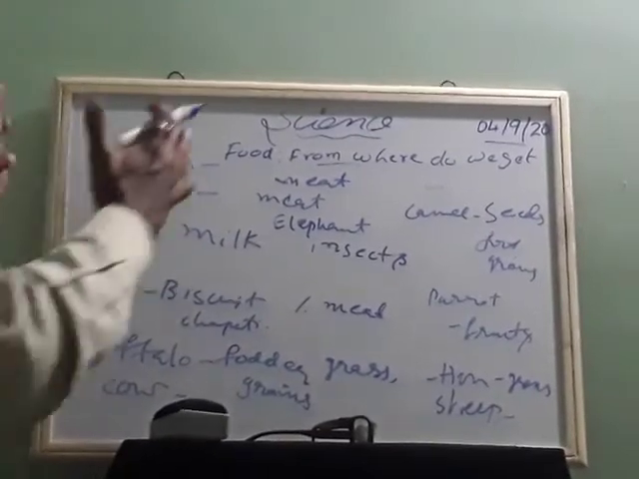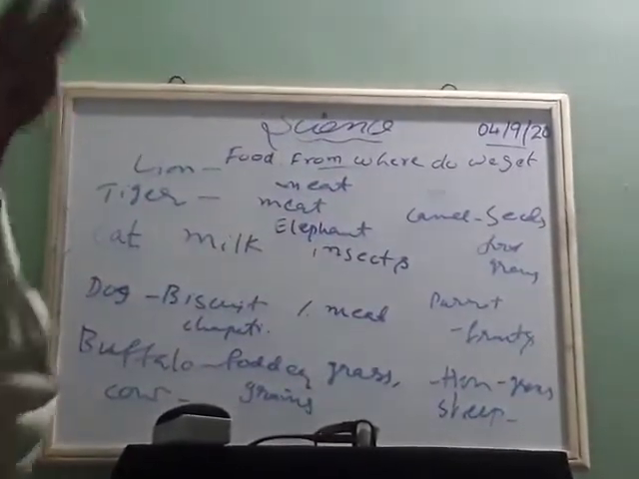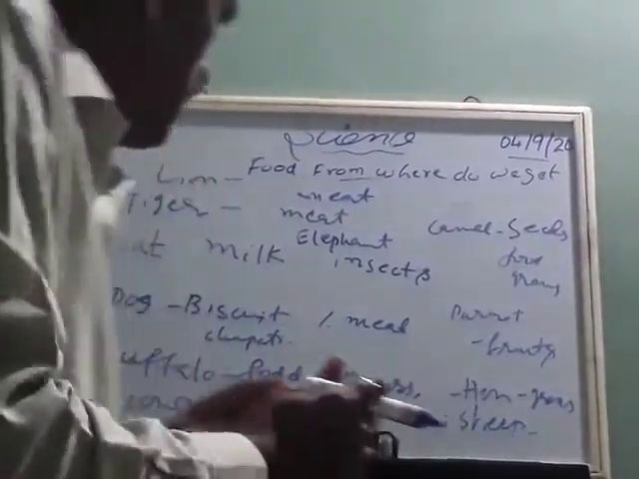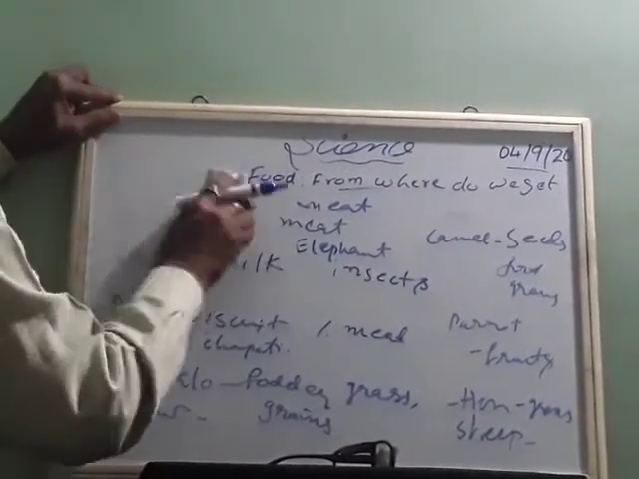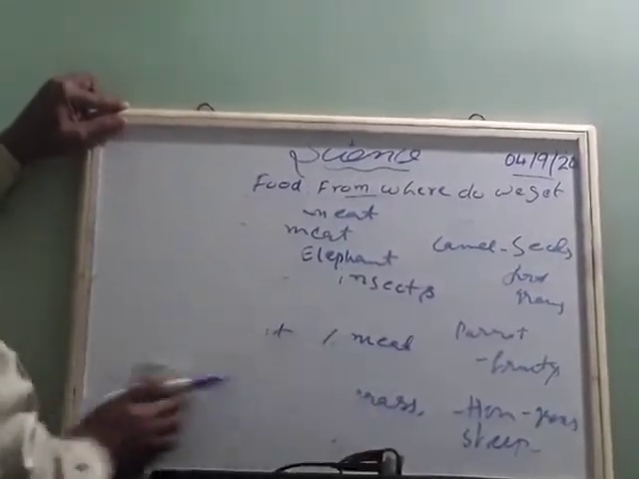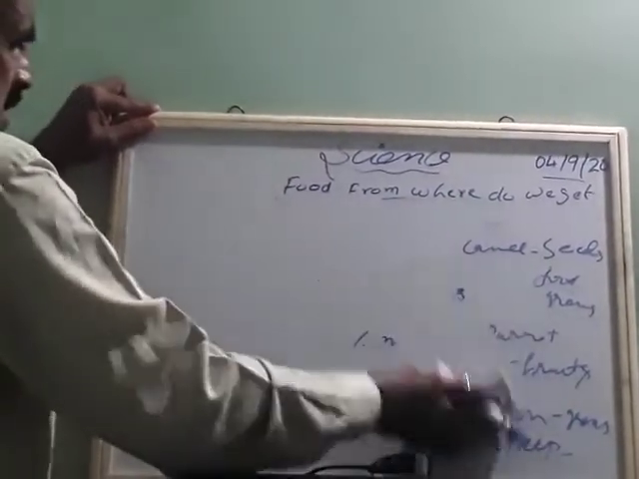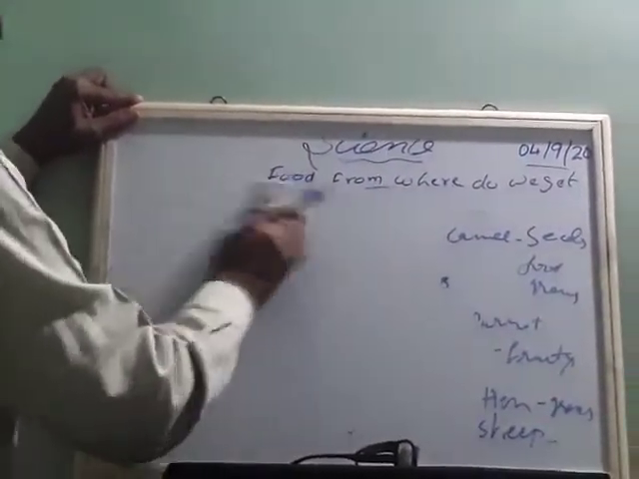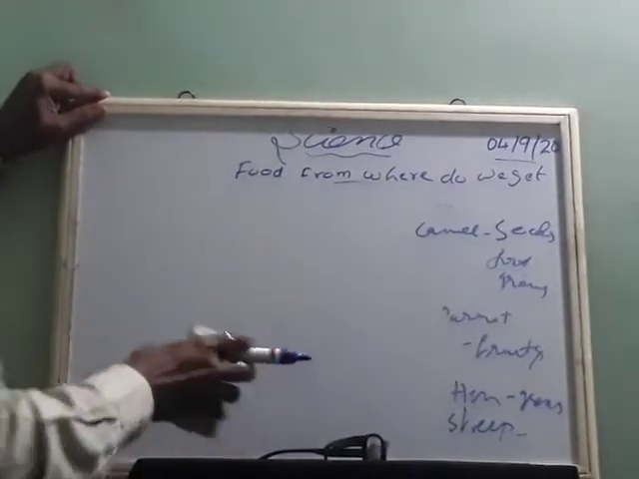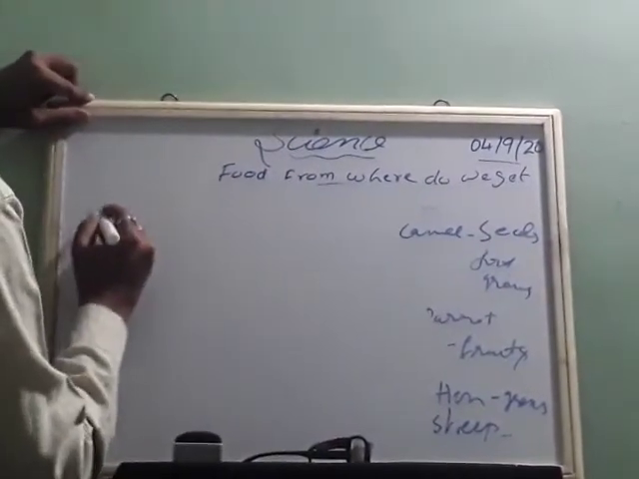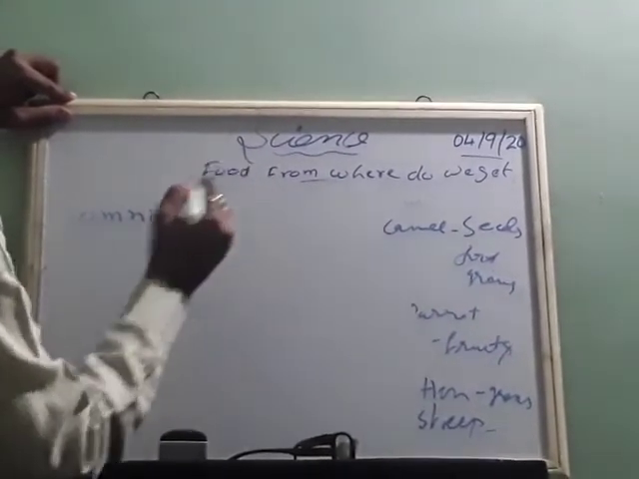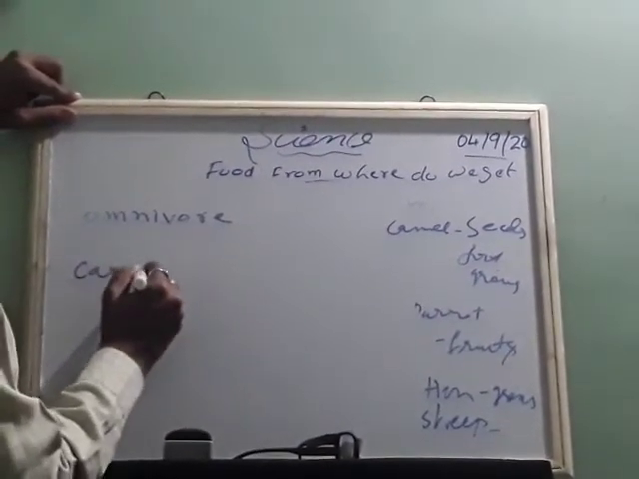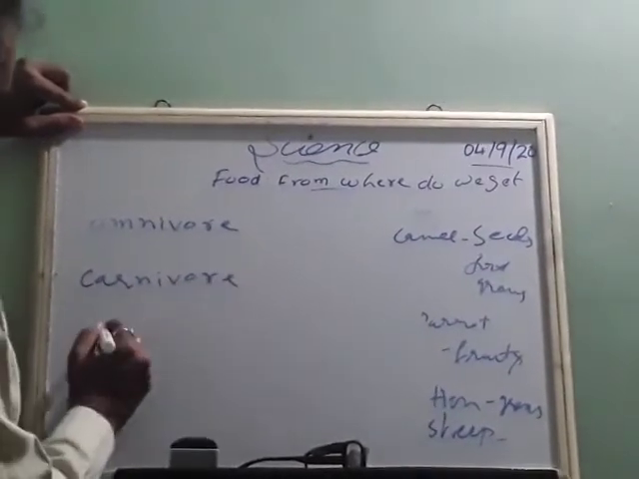Depending on the food they eat, we have three categories of animals. One is the animals that eat only grass or seeds or food grains, herbivores. Then we have omnivores and carnivores.